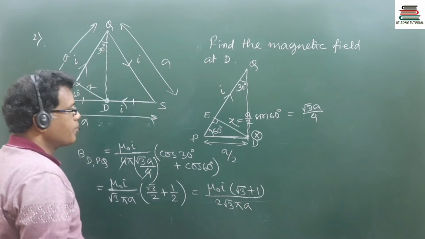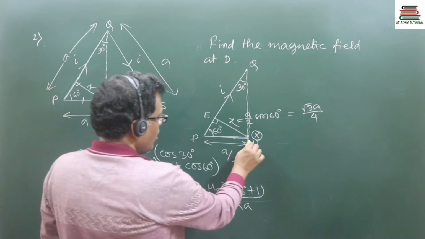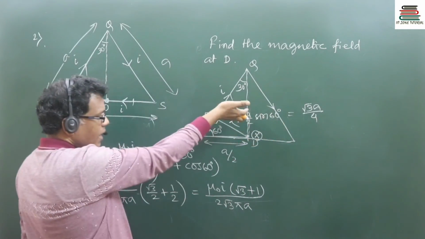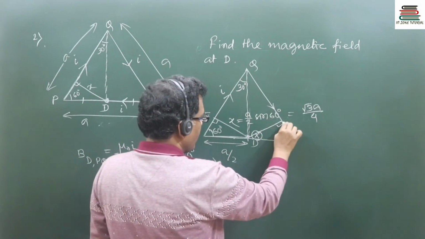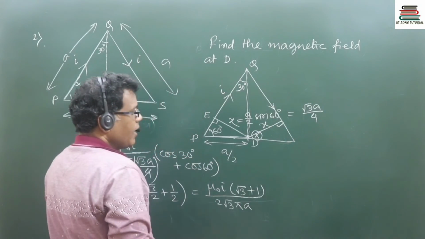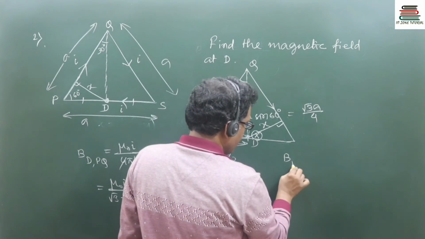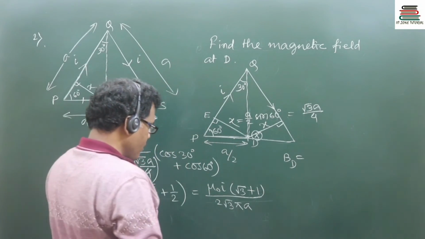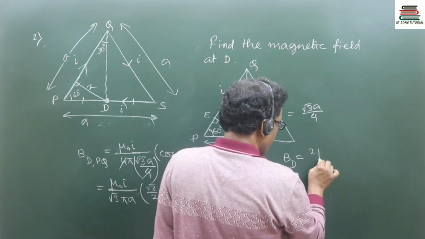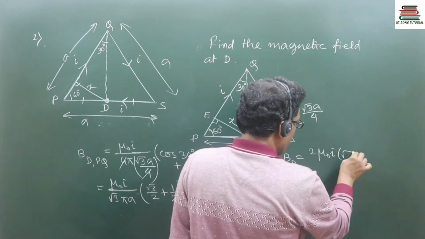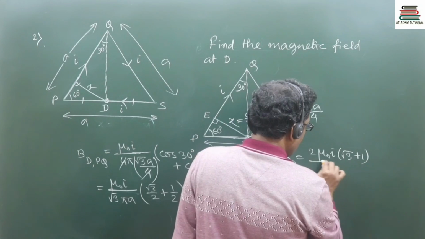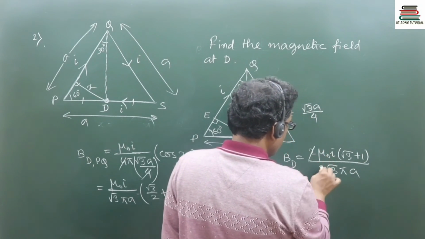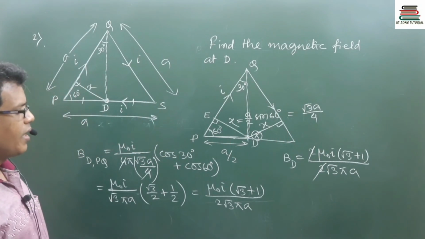That is inward, right? On the other side, the magnetic field, being clockwise too, is the same in value. So the net magnetic field B at D will be twice this value. Twice of mu naught I into root 3 plus 1 divided by 2 root 3 pi a, and the 2 gets cancelled out. Are you getting this?